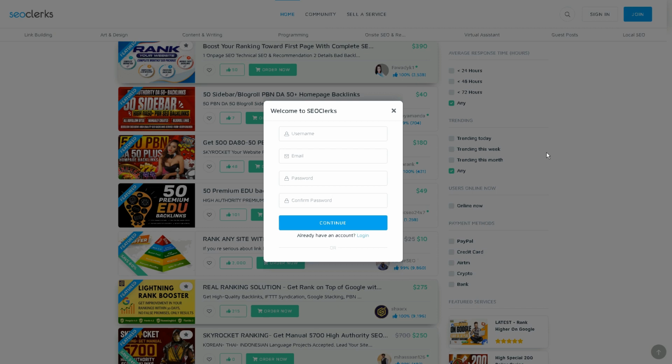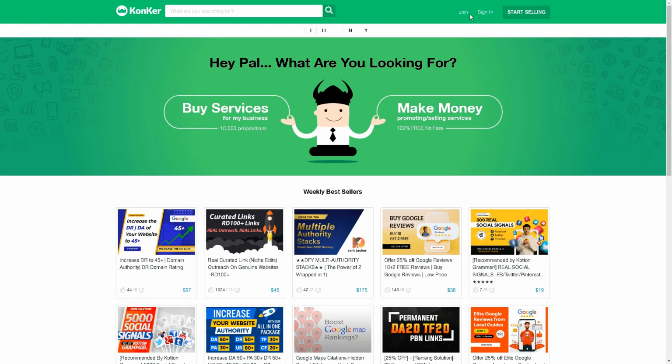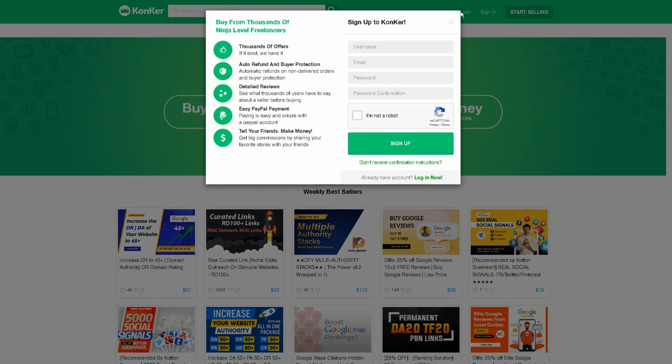To get started, click the Join button at the top of SEO Clerks' website. Create a free account by providing your name, username, email address, and password. Once signed up, the process for the second website, Concur, is also similar. Click the Join button, enter the required information, and press the green Sign Up button. You don't need any experience or effort.